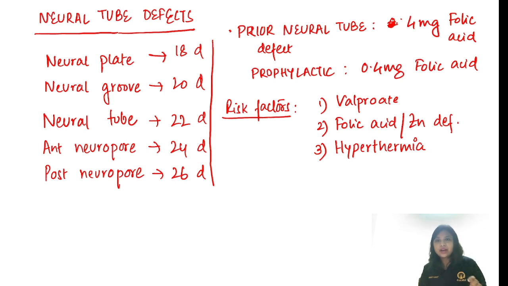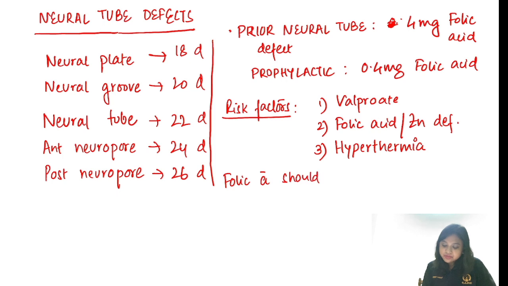If there is no risk factor, there is a chance of 4%. If there is one risk factor, the chance is 10%. Two or more, the chance is 25%. So we need to prevent these neural tube defects, and the only thing that is possible is by giving folic acid, and we should start it preconceptionally. So remember this, folic acid should be started preconceptionally.